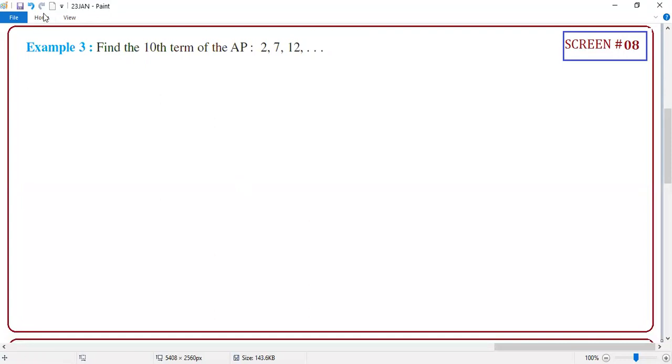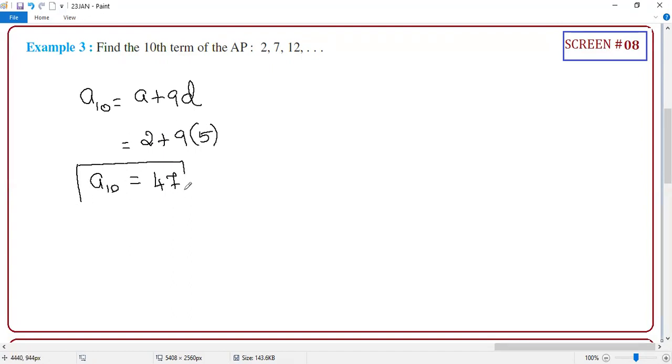Find the 10th term of the AP. Guys, what is the 10th term of the AP? A10 equals a plus 9d. So what is a? A is 2, d is 5. Correct or not? So what is the answer you will get? 47. Am I right or not? You are A10. Is it correct or not?